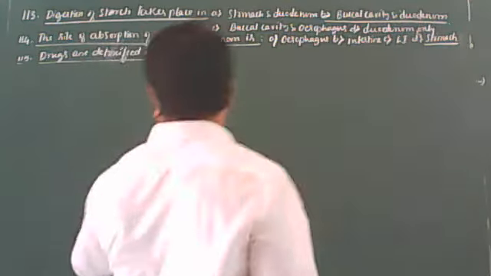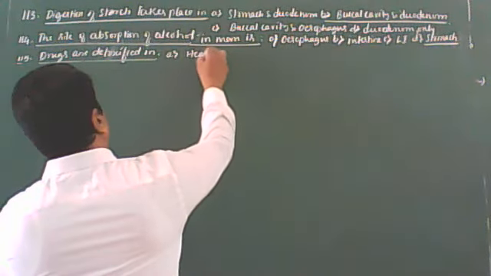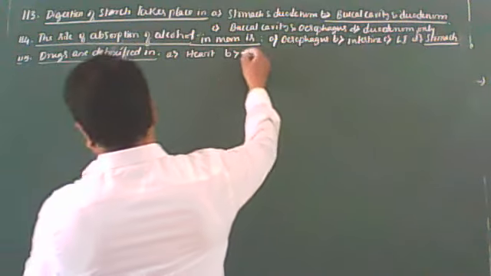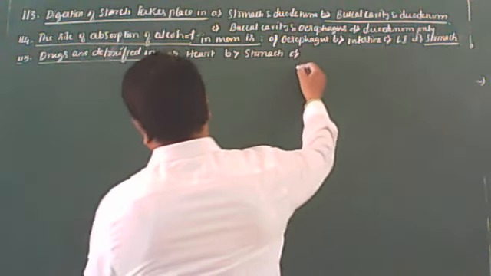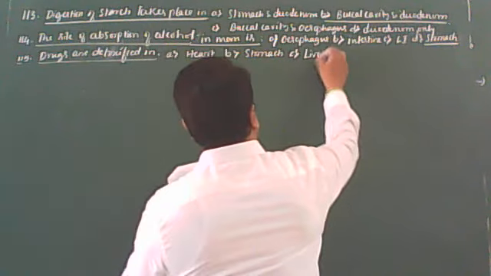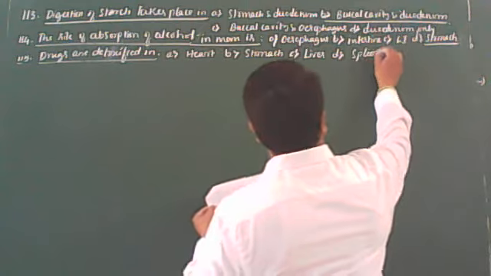That means toxic drugs are converted into non-toxic substances. Okay, here the options, students. One is the heart, second one is the stomach, third one is the liver, and the fourth one is the spleen. So these are the options.